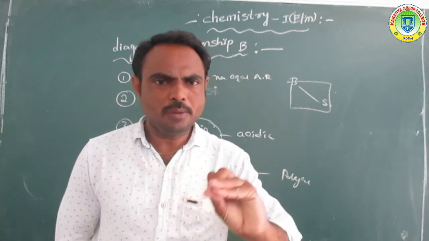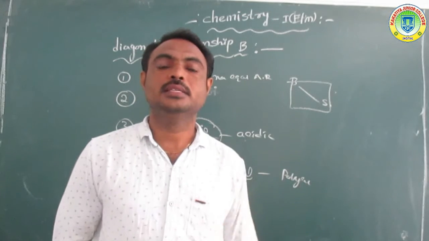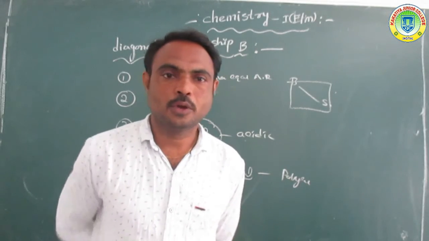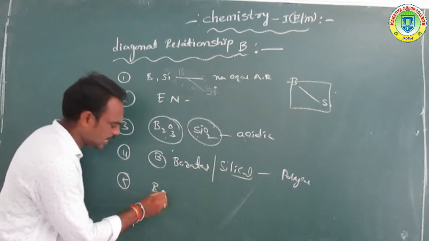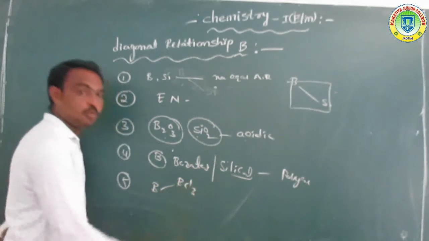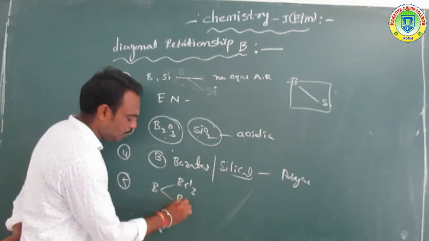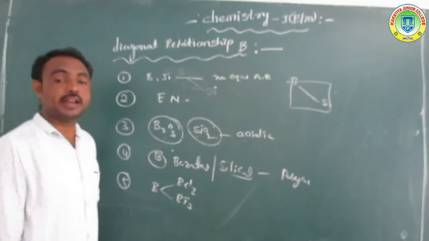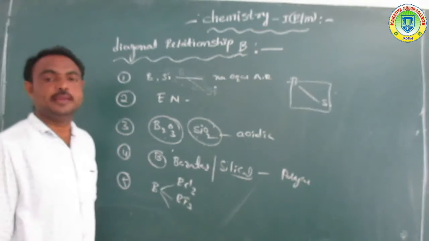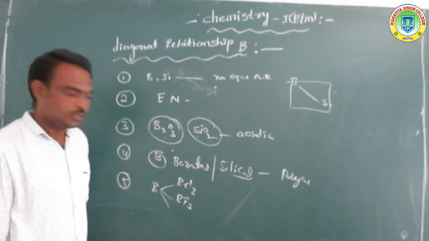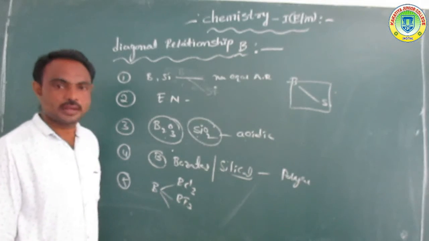So they are all boron and silicon compounds. Which are boron compounds? BCl3, boron trichloride, BF3, boron trifluoride, or B2O3, boron trioxide.